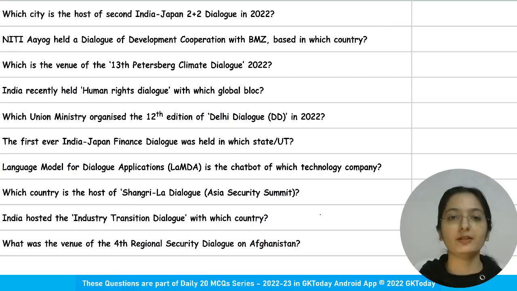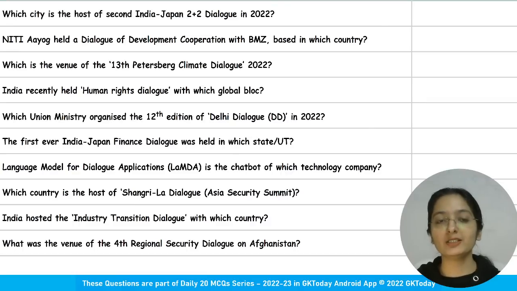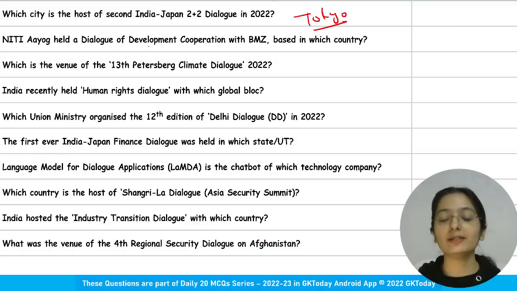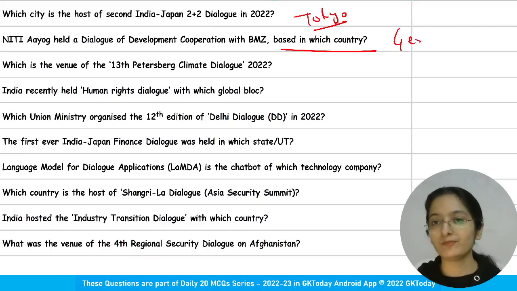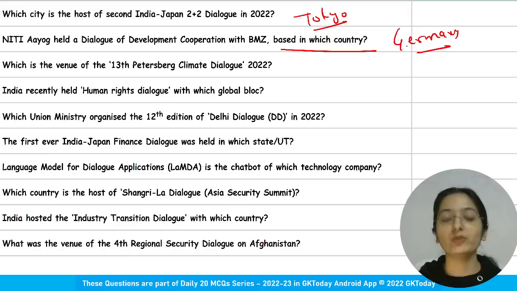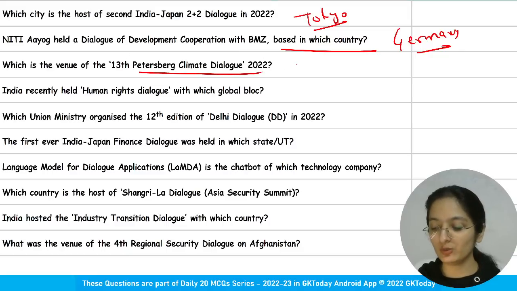Clear? Next, which city is the host of the second India-Japan 2+2 dialogue in 2022? Tokyo. NITI Aayog held a dialogue of development cooperation with BMZ based in which country? Germany. Which is the venue of the 13th Pittsburgh Climate Dialogue 2022? Berlin.